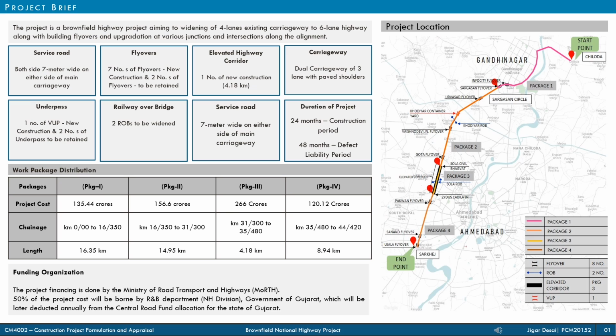The scope of the project is to widen the existing 4-lane to 6-lane along with construction of flyovers, elevated corridor and widening of railway overbridges. The project length is 44 kilometers and is divided into 4 packages as shown below. The project is funded by Ministry of Road Transport and Highways.